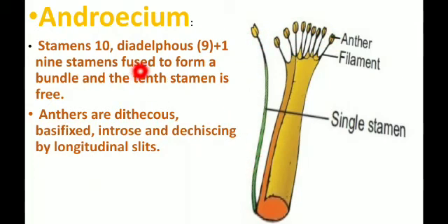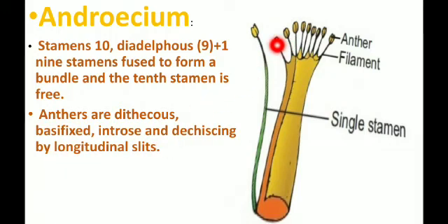So nine stamens are fused to form a bundle and the tenth stamen is free. Then the anthers are dithecous. Dithecous means two lobes are present with four microsporangia, and the anther is basifixed, so the filament is fixed at the base of the anther. Dehiscence is introrse, meaning within the center of the anther, and also by longitudinal slits.